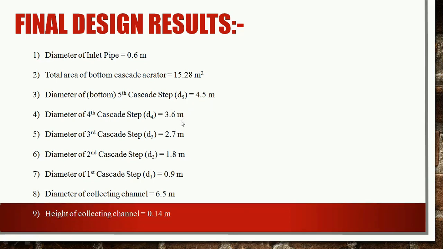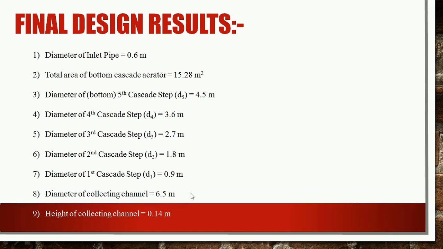Fourth cascade step diameter is 3.6 meter. Third cascade step diameter is 2.7 meter. Second cascade step diameter is 1.8 meter, and the diameter of the first, that is the topmost cascade step, is 0.9 meter. And at last, the diameter of the collecting channel is 6.5 meter.